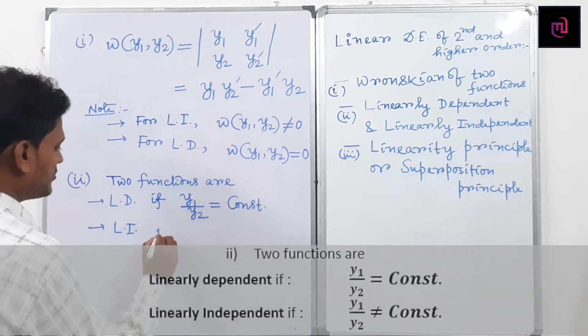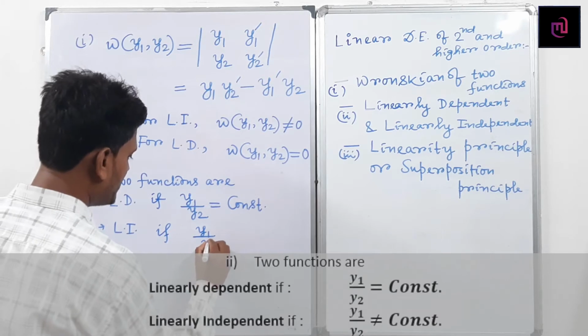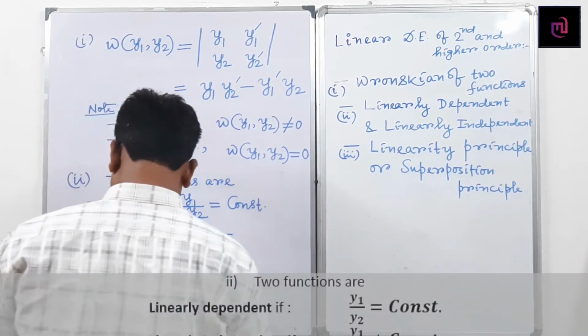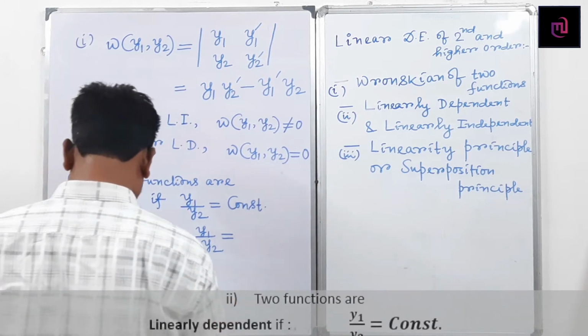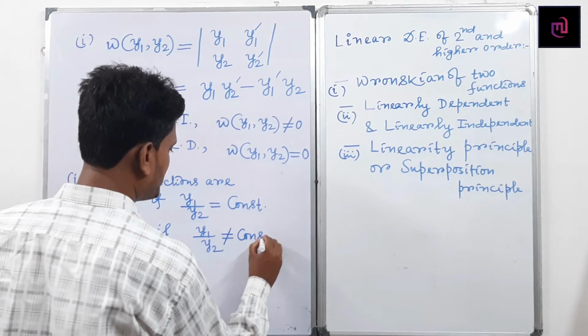Two functions are said to be linearly independent if y1 by y2 is not equal to a constant.